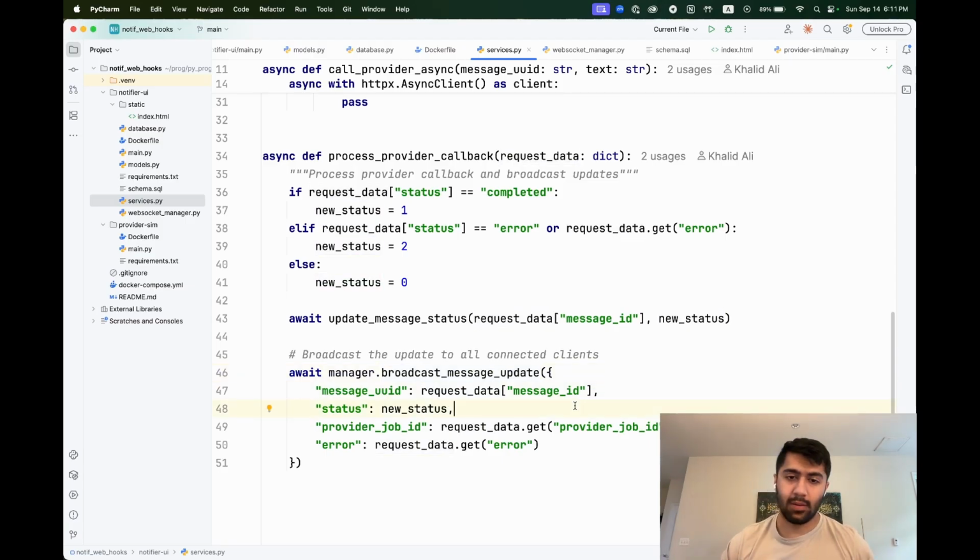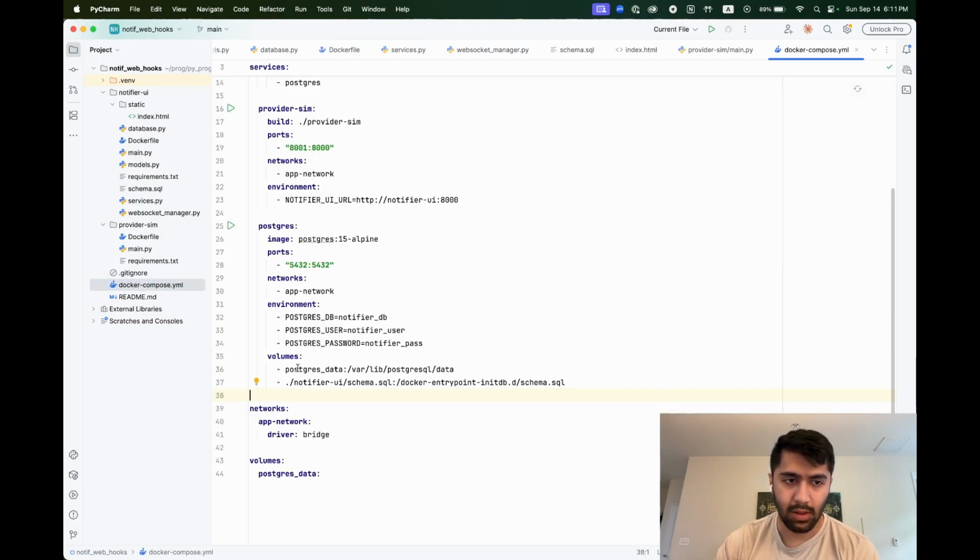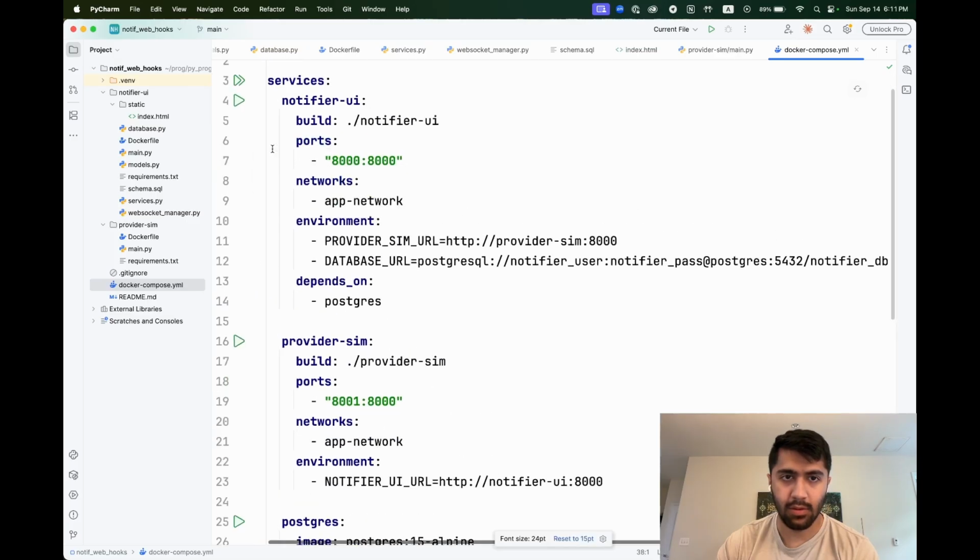Now, in this case, obviously, it doesn't make sense to do a broadcast like in the real world. In the real world, we might have multiple different users, and so we'd have to decide which WebSocket connects to the correct client so we can send that data over correctly. However, just for this example, we're using a broadcast, and everything here is set up with a Docker Compose.